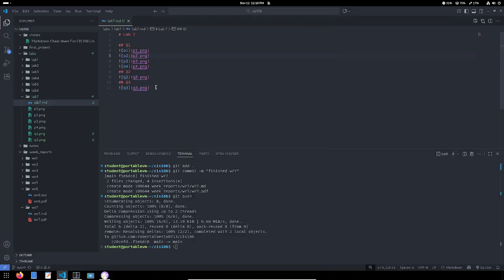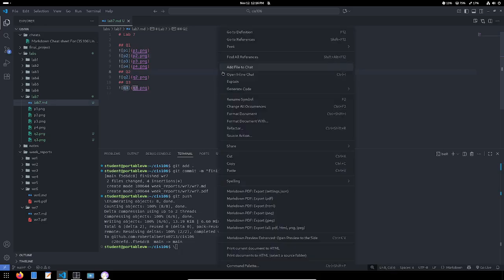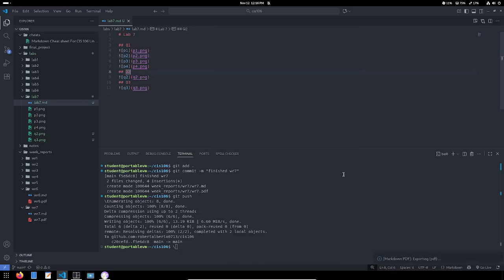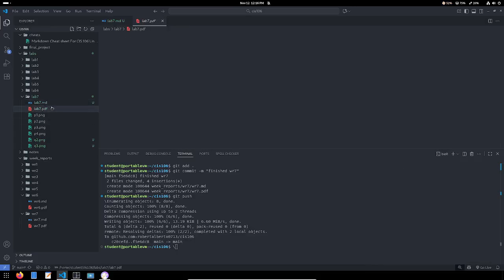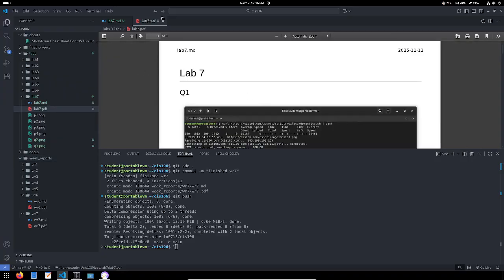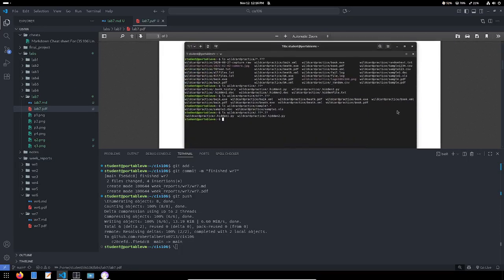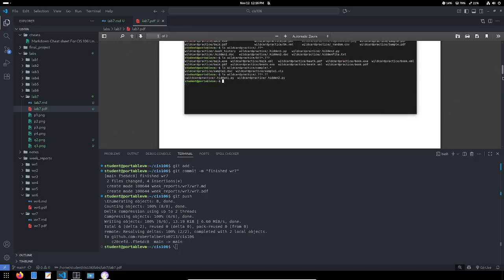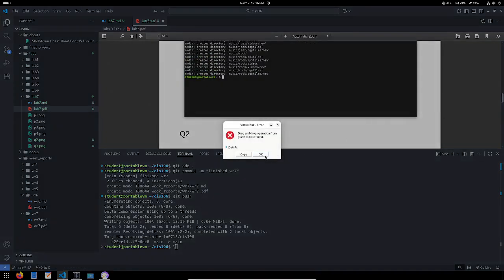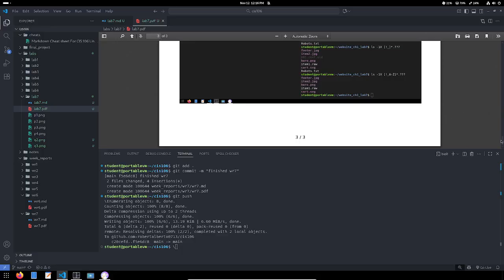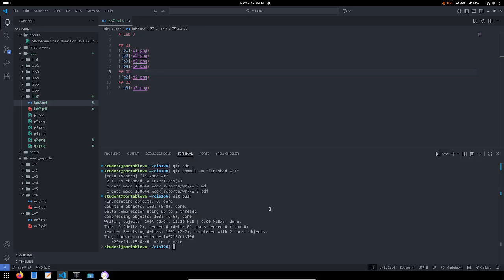I'm going to save my file, Control S, and I'm going to convert to PDF. File conversion successful. All my screenshots are there, and now let's push.